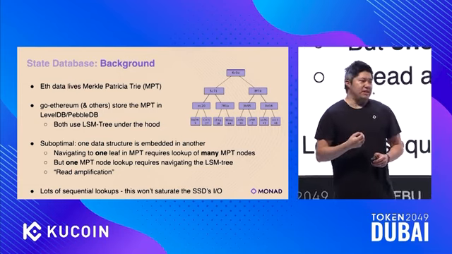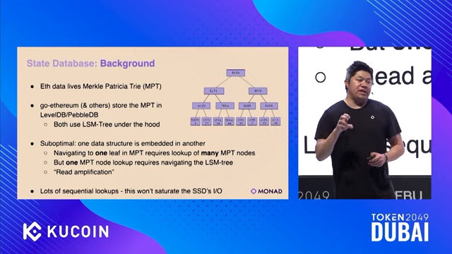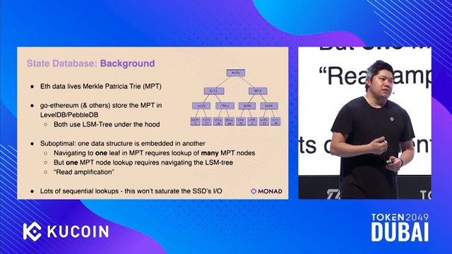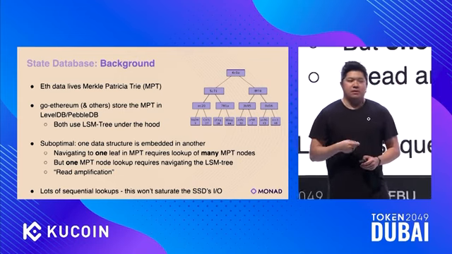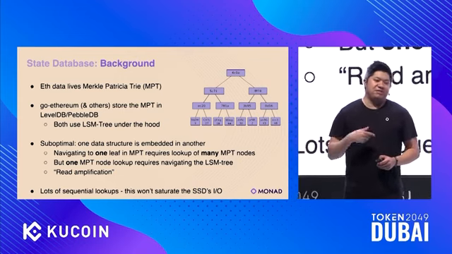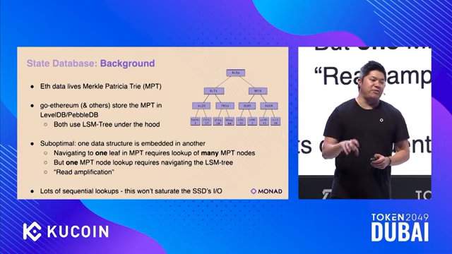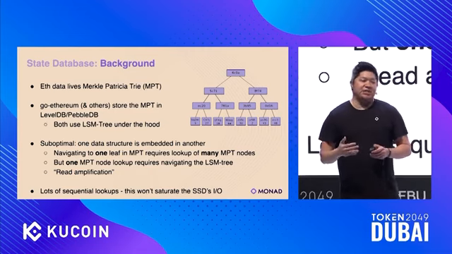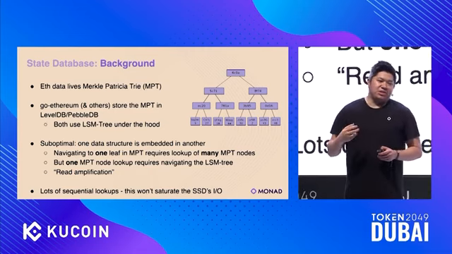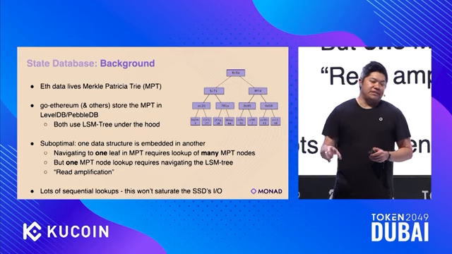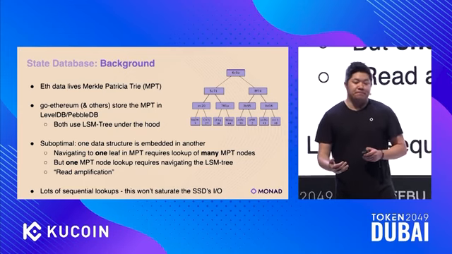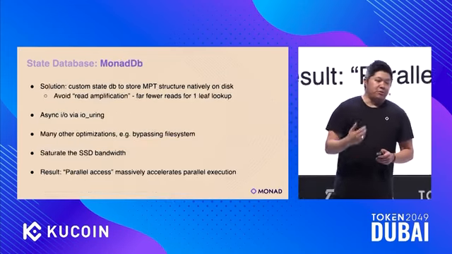I believe that to look up one value inside a Merkle tree that's stored inside of LevelDB or PebbleDB, it's about 50 sequential operations just to get that one value. So you can imagine that it's really slow to access data from the SSD in a normal Ethereum client.